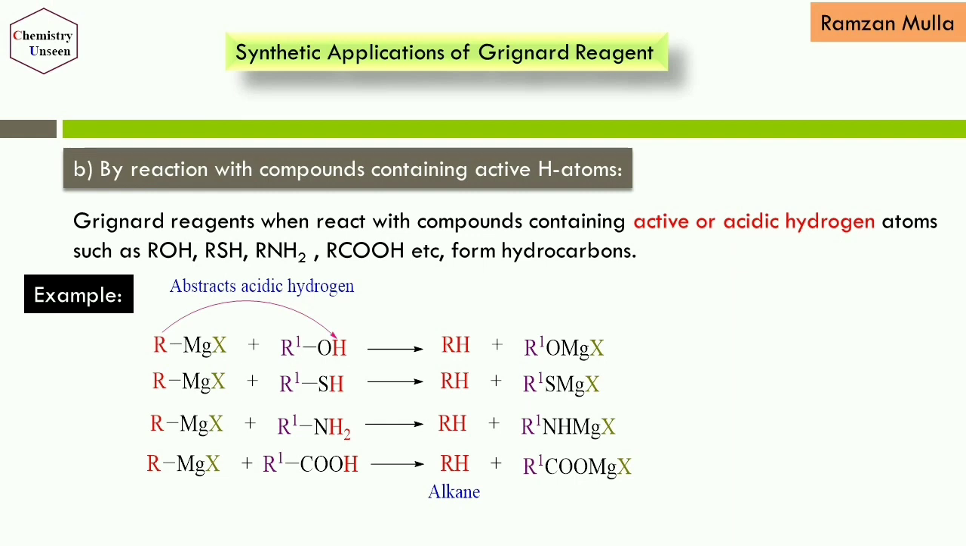The hydrogen atoms indicated with the red color are acidic in nature, and the alkyl group of the Grignard reagent abstracts the acidic hydrogen and forms alkanes. And one more important thing, in this reaction the carbanion, that is the alkyl group of the Grignard reagent, acts as a base because it is abstracting the hydrogen atoms. When it attacks the electrophilic carbon, then it acts as a nucleophile.